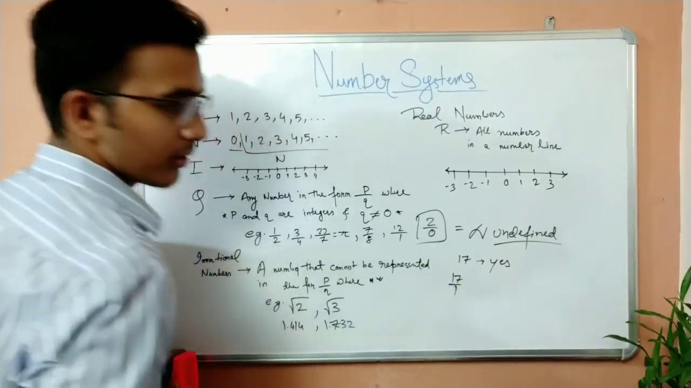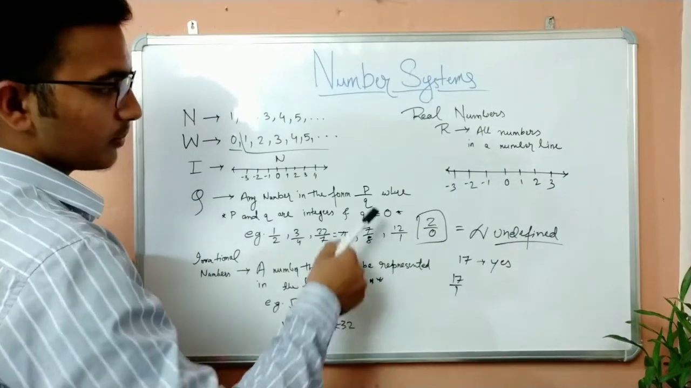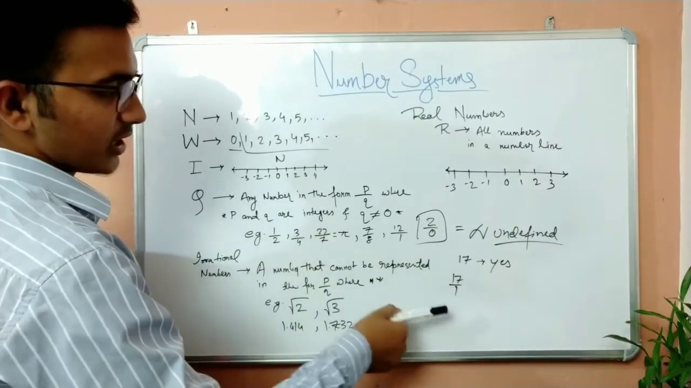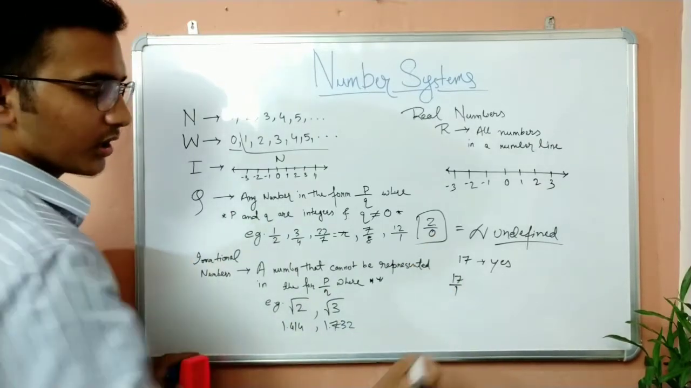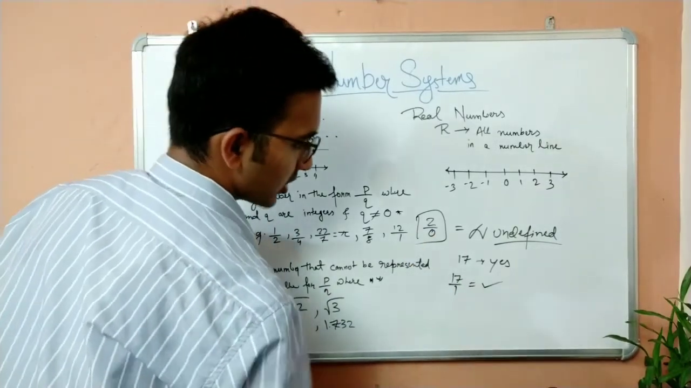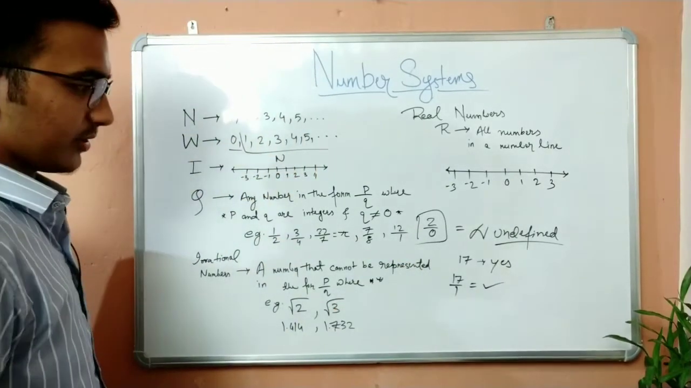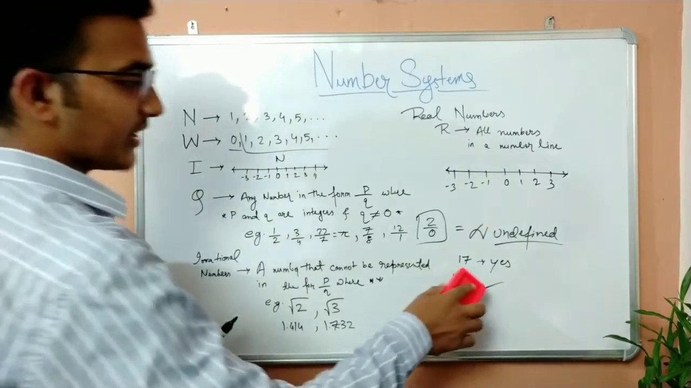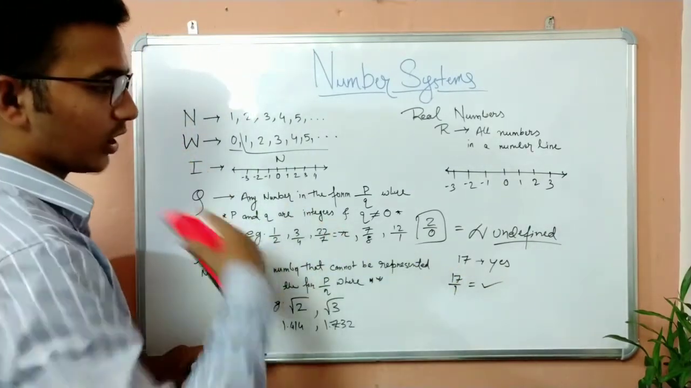17 by 1. Don't you think it is P by Q? P belongs to the integer set. 1 also belongs to the integer set. So P by Q, where Q is not equal to 0, is a rational number. So yes, 17 is a rational number. Do not get confused. It can also be said to be a natural number, and also a whole number.